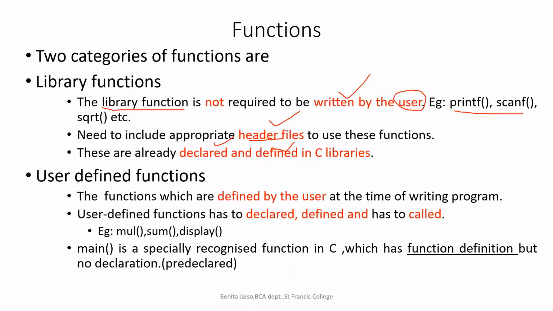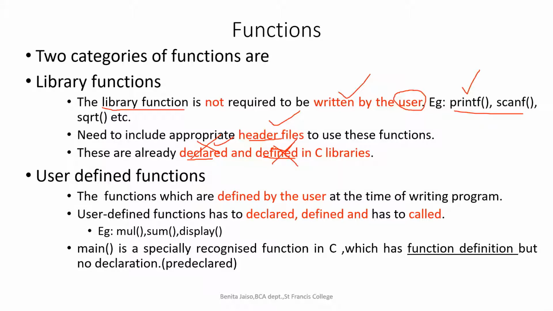When we were taking the structure of the C program, I had told you where we have to declare the functions, where we will be defining the function, and where we will be calling the function. Until now we were using only library functions, and we were not supposed to write anything for these library functions. We just need to include the header files, and these are already declared and defined. We just need to call these functions, but we need not declare or define them.